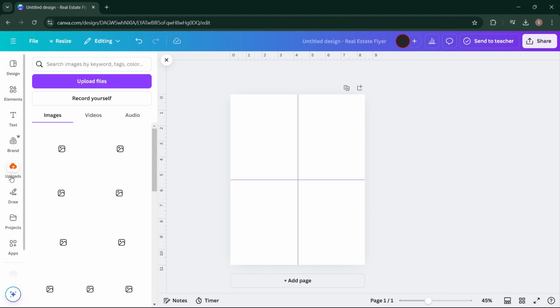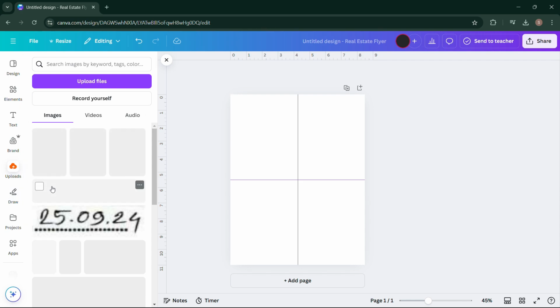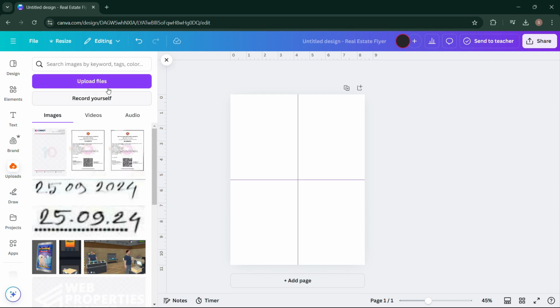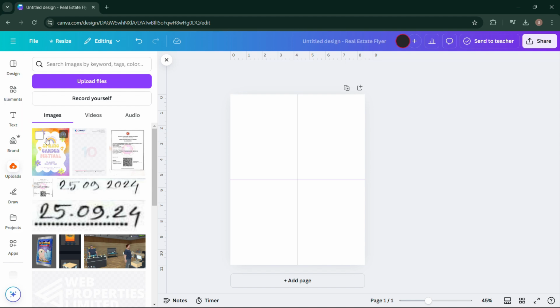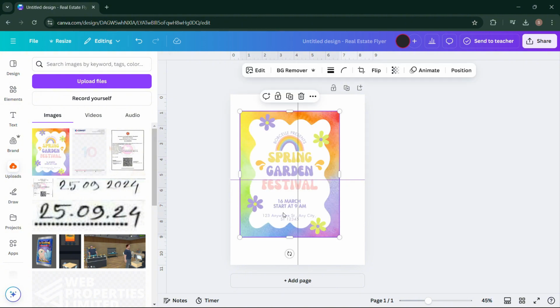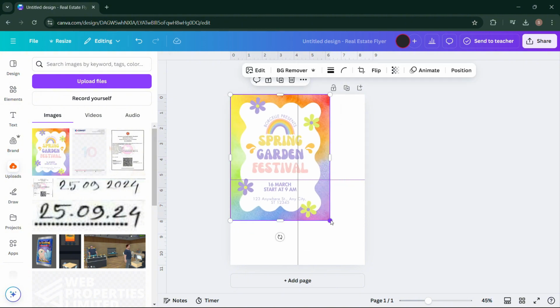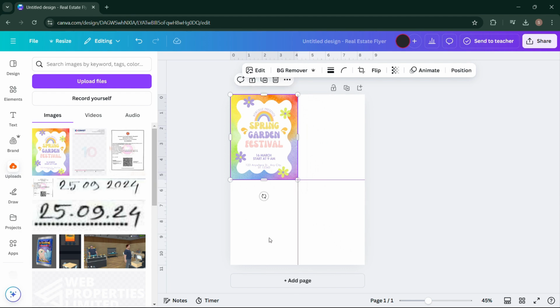Now click on upload from the right side of your screen. Here you will see upload files. Click on it. You can upload your design from your PC. Here I'm gonna select mine, or else you can also drag your design on your page. Now I'm positioning and resizing my design into the first flyer section.